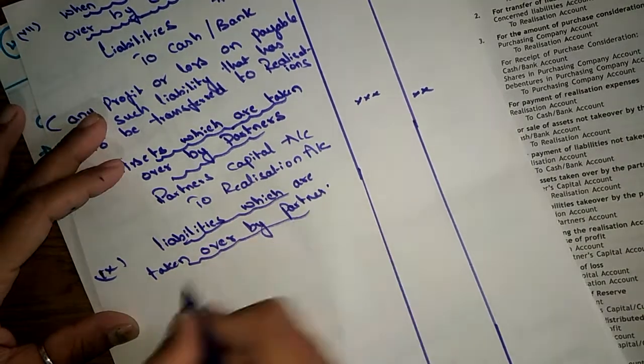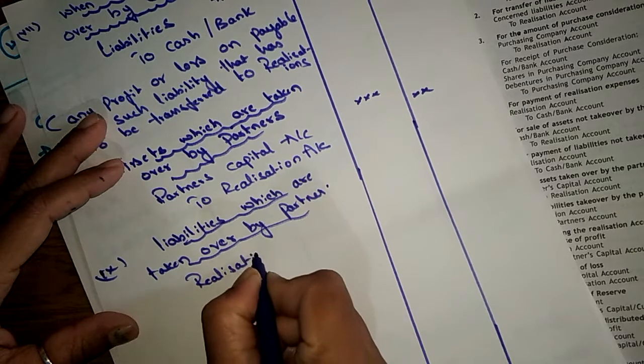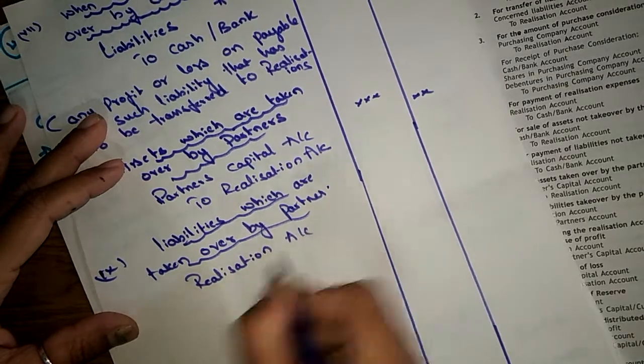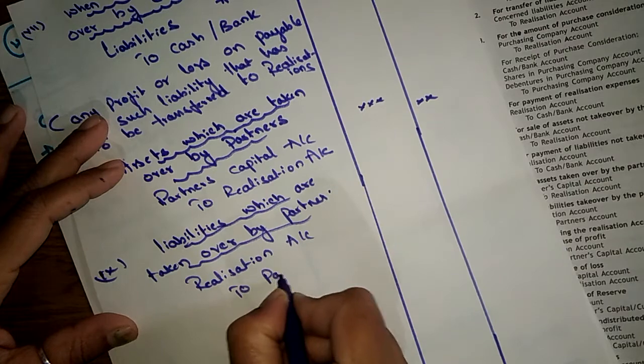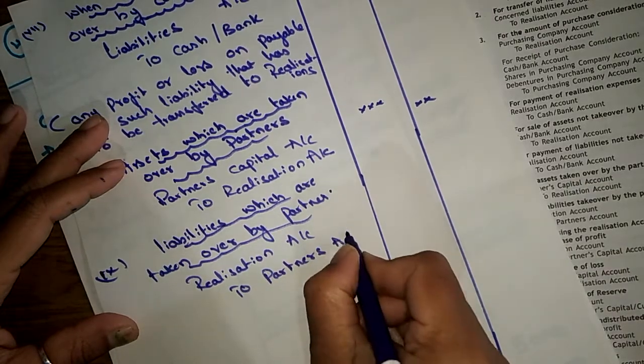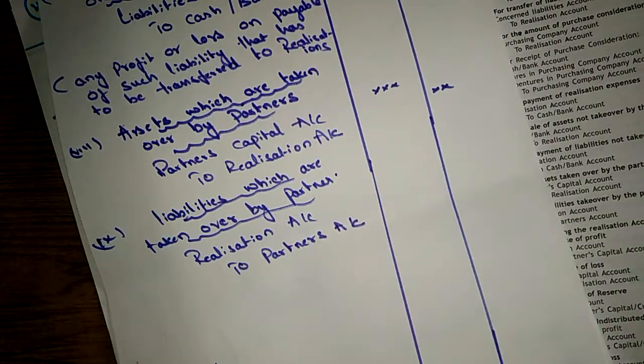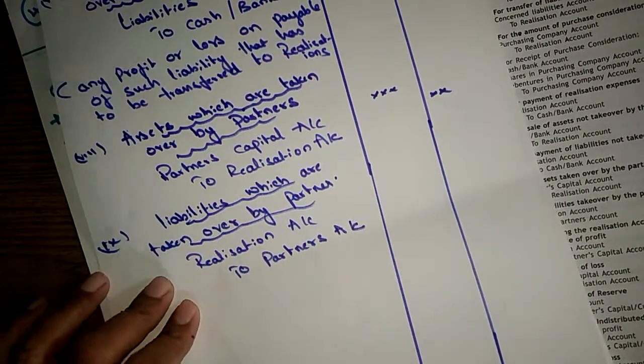Then realization account to partner account. Okay, so it's just opposite to this entry.